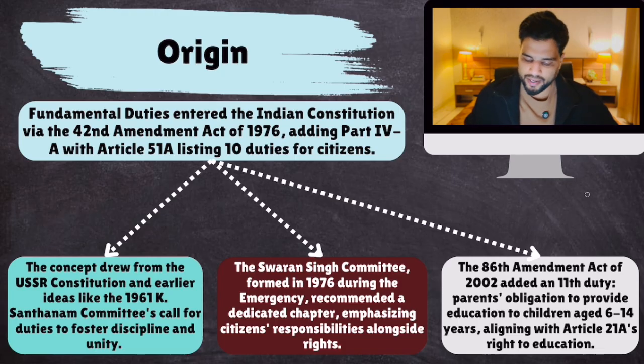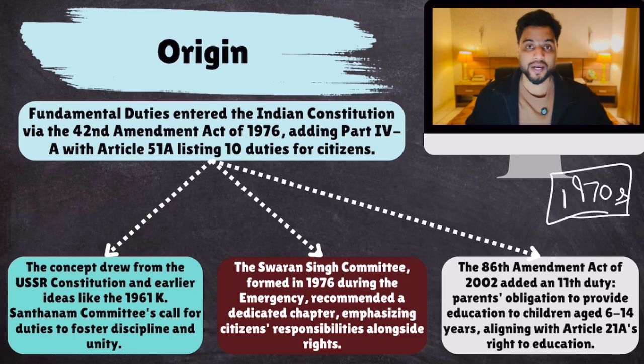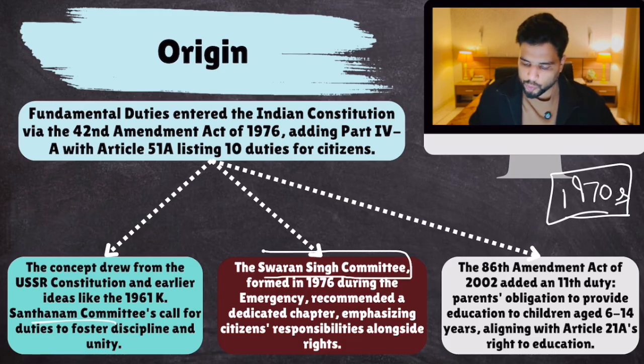But the 1970s was a turbulent decade. There were so many protests and many things were happening, and the Indira Gandhi government was in power. So the Indira Gandhi government felt that citizens need to perform their duties as well. So this concept of fundamental duties, which was advised in K. Santhanam's time, was revived again, and the Indira Gandhi government formed the Sardar Swaran Singh Committee to recommend on fundamental duties.